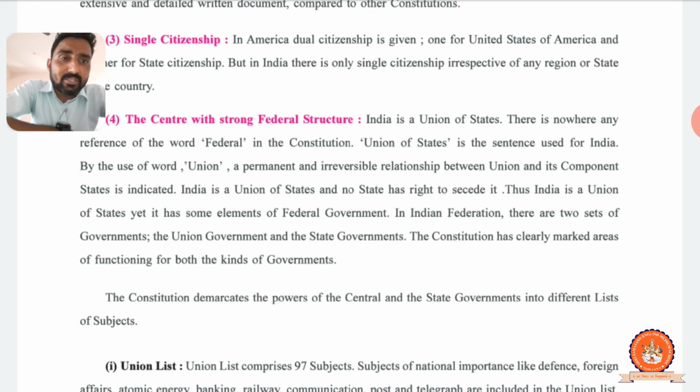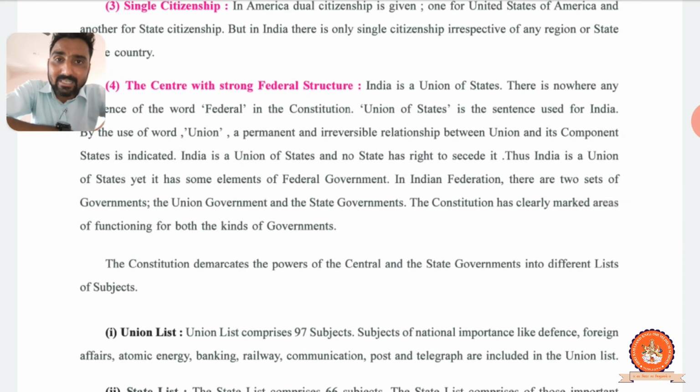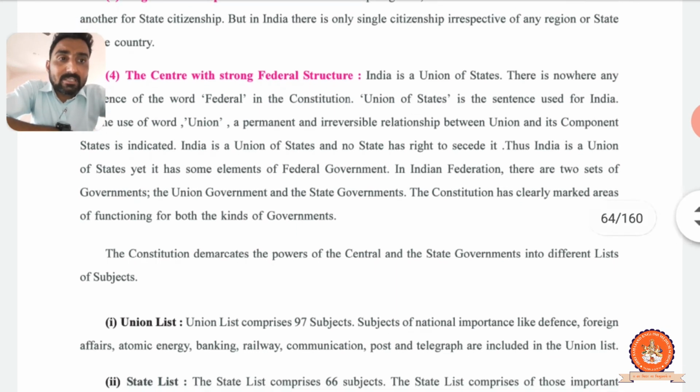In the Indian federation, there are two levels of government: central government and state government. The union government means the central government, and then the state government. The constitution has clearly marked areas of function for both kinds of government.